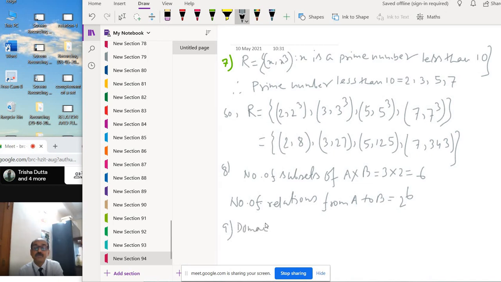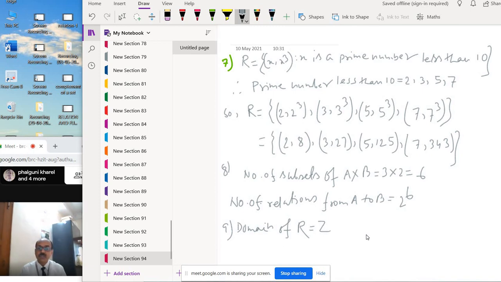So domain of R equals Z, meaning any number can be taken as the first element, X, or here it is A. The first set elements are A and the second set elements are B, that is A comma B.